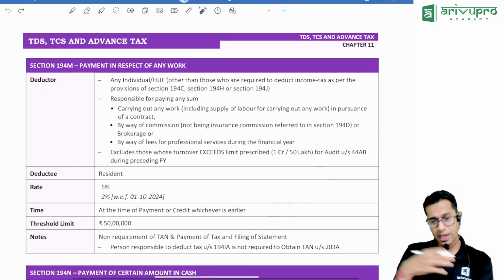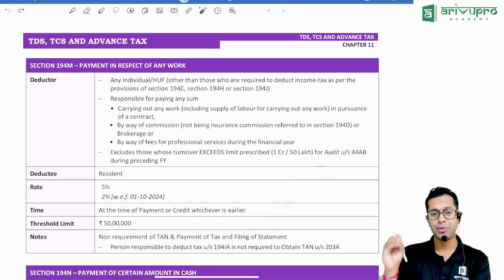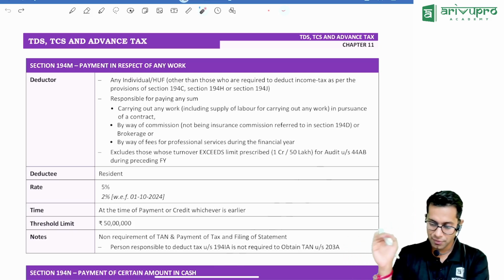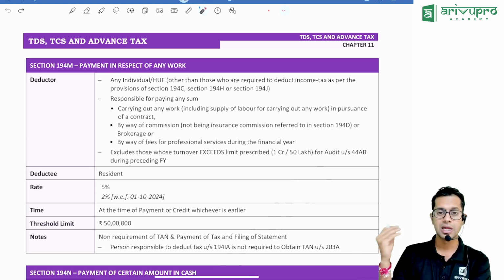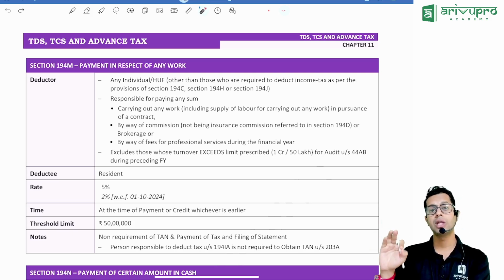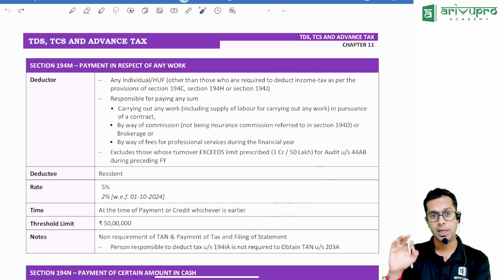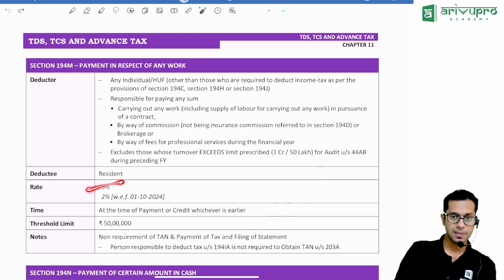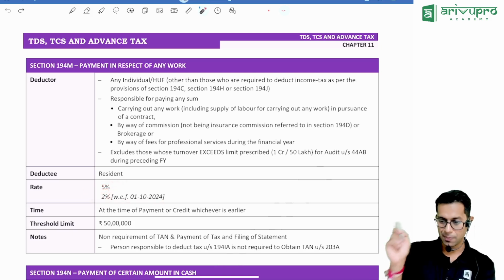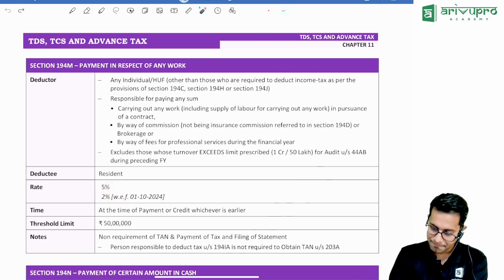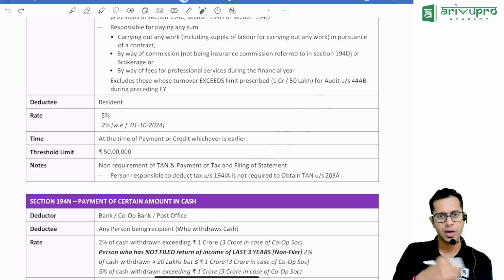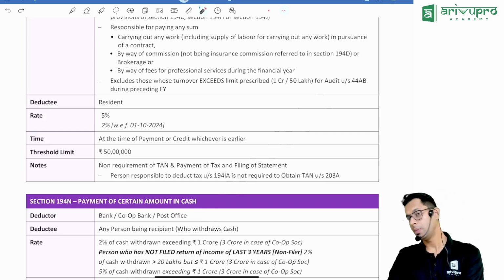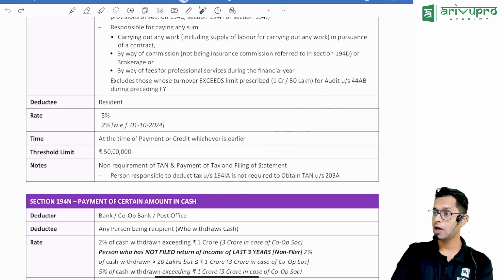194M, if an individual or an HUF takes any technical services, professional services, or subcontractor services, and if he is paying more than 50 lakh rupees, then TDS is required at 5%. The rate has now been reduced to 2%. Important section because the rate is changed. Say for example, I am doing interior designing of my house, and I have paid that person 60 lakh rupees. Lawmakers are telling, oh, you are a very rich person. 60 lakh rupees worth of interior designing for your house means you are a very rich person.